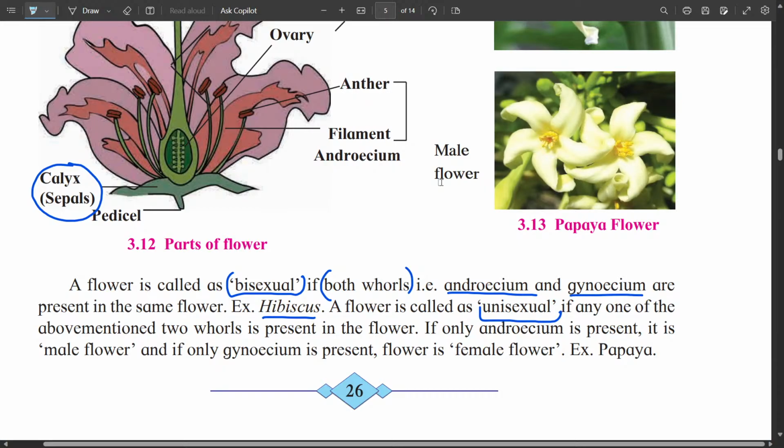So a flower in which only androecium is present is called a male flower, and a flower in which only gynoecium is present is called a female flower. An example of such a unisexual flower is papaya.